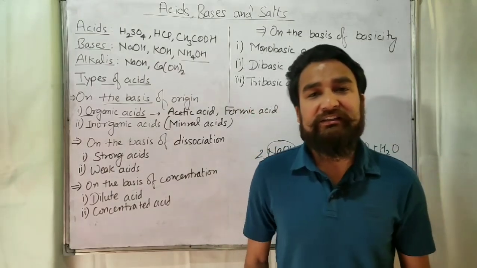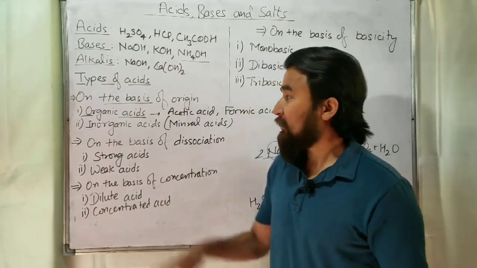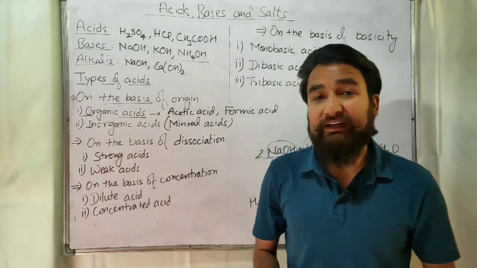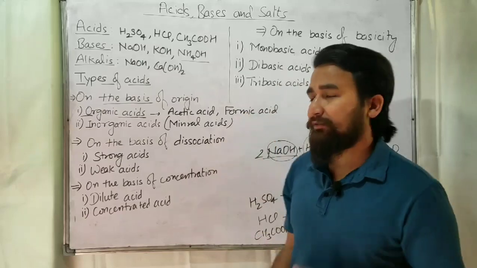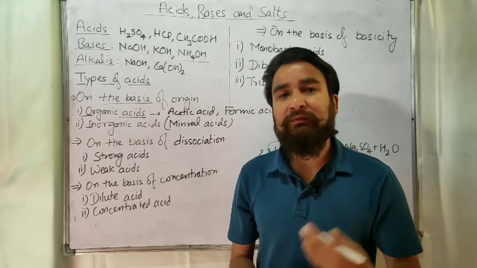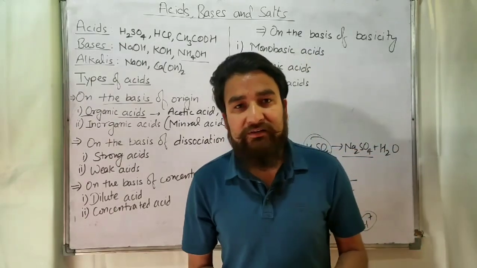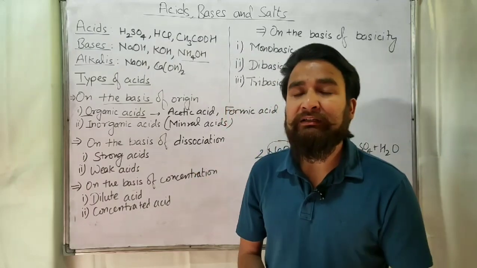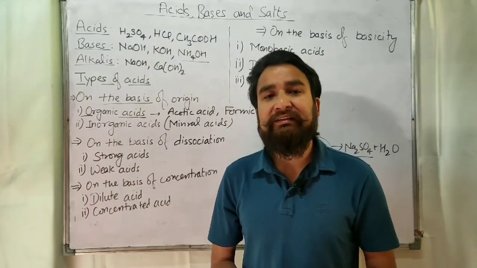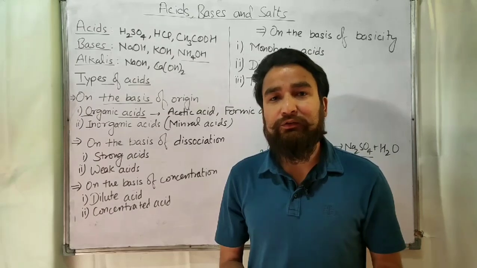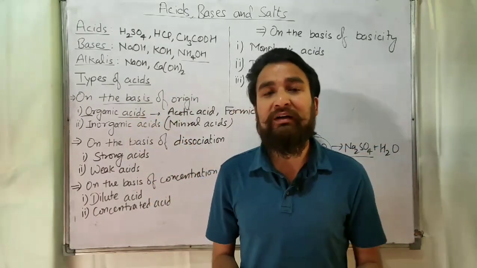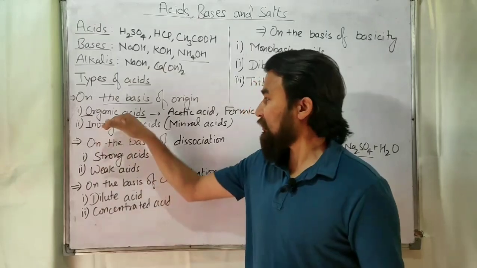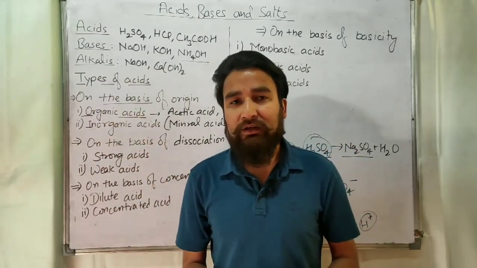There are so many other examples, tartaric acid. These all are organic acids because they are found in animals or plants. Formic acid is found in ants' sting. Similarly, citric acid is found in citrus fruits and so on. So these acids which are obtained from plants or animals are called organic acids.